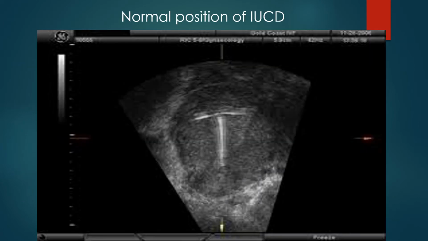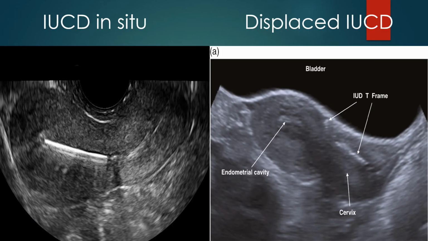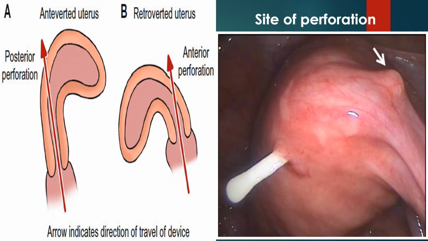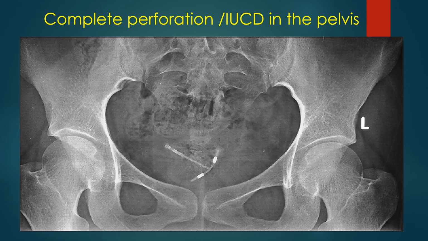This slide shows a uterine cavity and this is the Copper-T in situ. This is normal. In another picture, the device is in situ, but here it is displaced downward. This slide shows us variable sites of perforation. If we notice here, it has not gone completely outside the serosal boundary, so it is still a partial perforation. This slide shows us that in the anteverted uterus the perforation is posterior and in the retroverted uterus the perforation is anterior.